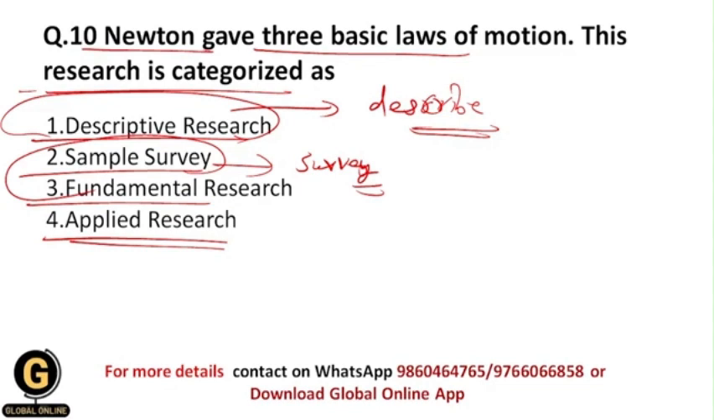Okay, so students, this question is homework for all of you, and you are going to answer me in the comment box. Newton gave 3 basic laws of motion, and this research is categorized as what type of research? What do you think? Is it descriptive research, sample survey, fundamental research, or applied research? I want the answers from all of you, and I know you will answer me accurately. If you have any doubts regarding this, you can ask me in the comment box.